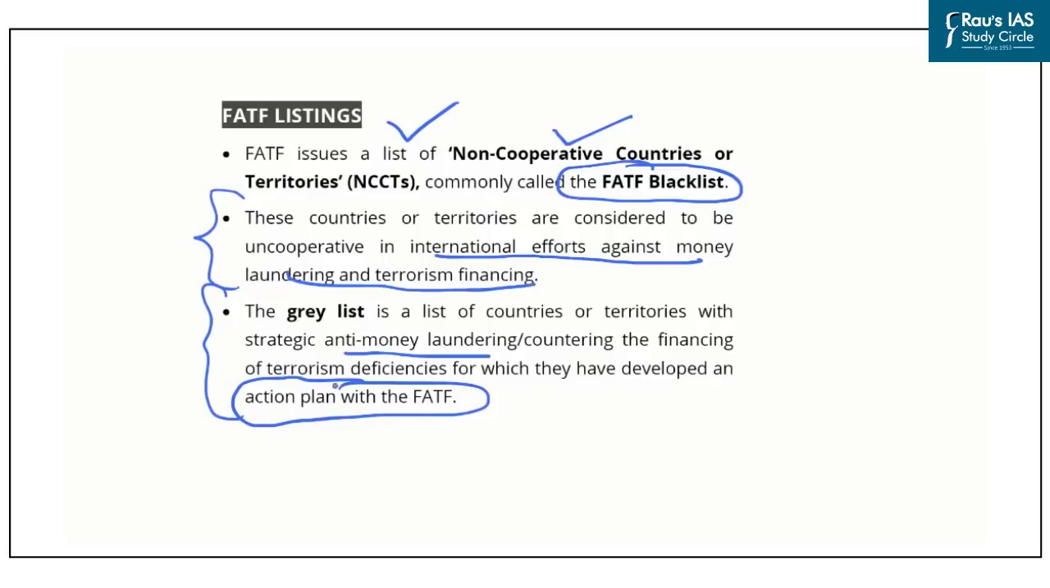So the grey list countries are under the watch, and blacklist countries are those countries which are non-cooperative in the field of money laundering and terror financing. And accordingly, Pakistan is on this grey list and is likely to remain in the near future. So these are a few important points related to the Financial Action Task Force, its mandate, and also the grey list and the blacklist.